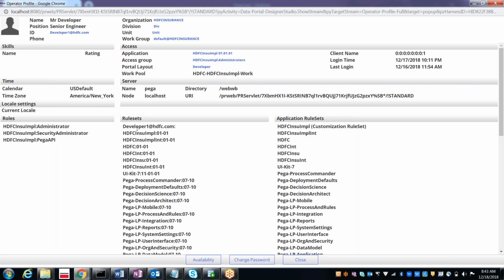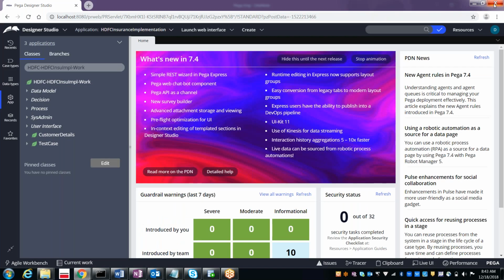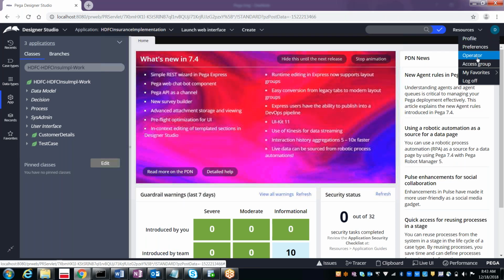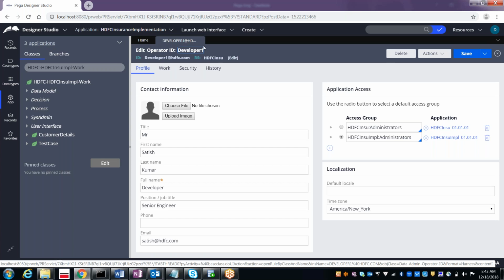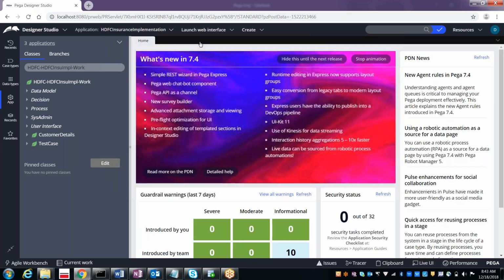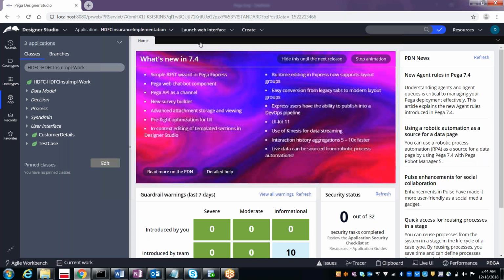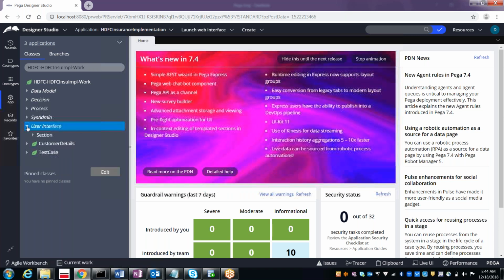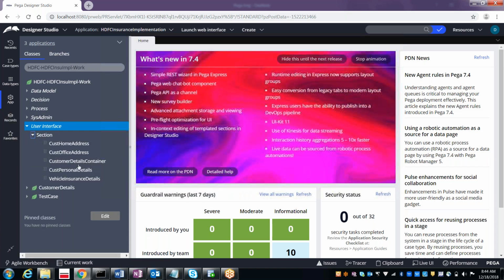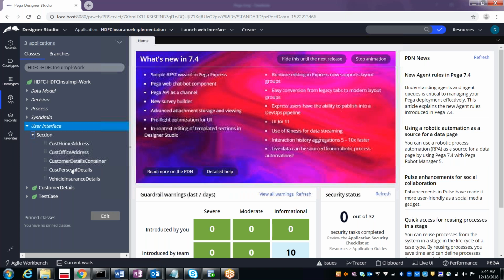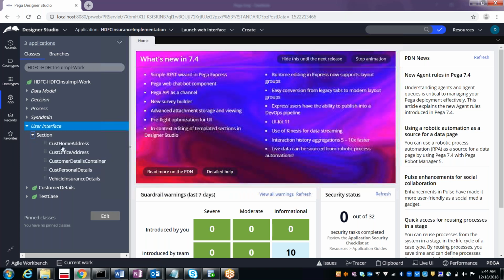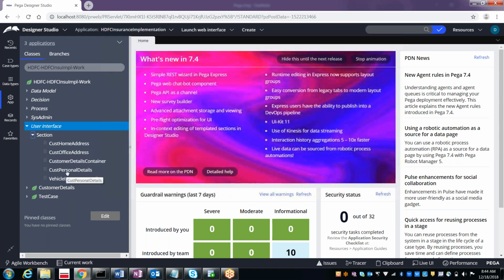Okay, so like this, we can see the complete information about the operator by going to the operator ID and then profile. If you want to see your operator ID information, you can select operator and then you can see it here. So actually why have we come here? Because if multiple operators want to access the application, what happens? Under Section 1, for example, let me take something called customer home address or personal details.